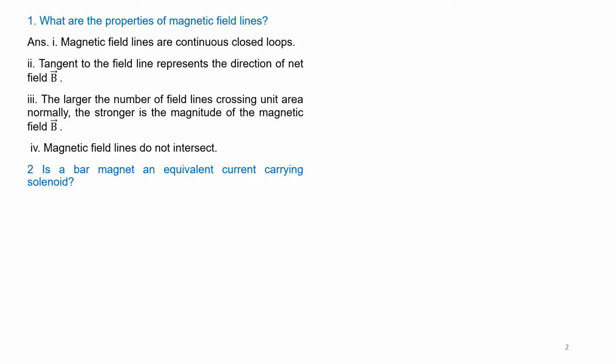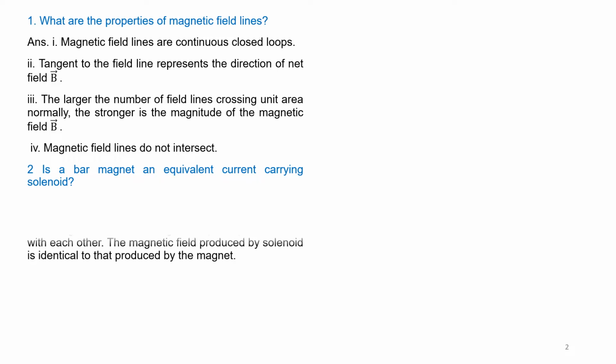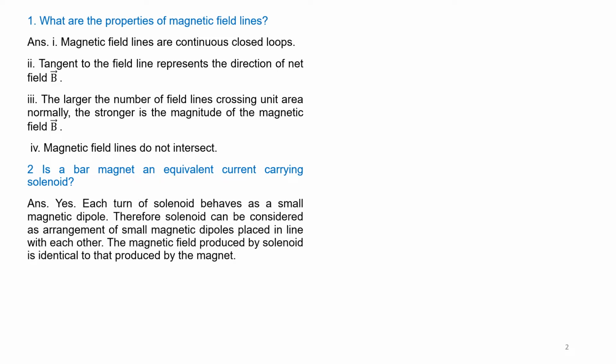Property number 4 is, magnetic field lines do not cross. Question number 2. Is a bar magnet an equivalent current carrying solenoid? Answer: each turn of a solenoid behaves as a small magnetic dipole. Therefore, the solenoid can be considered as an arrangement of small magnetic dipoles placed in line with each other. The magnetic field produced by a solenoid is identical to that produced by the magnet.